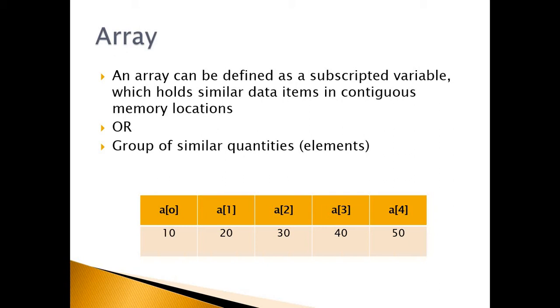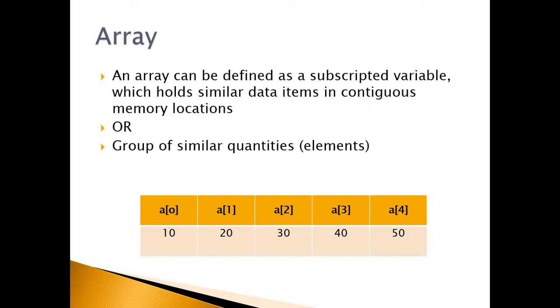Similar means the elements which have the same data type. For example, using arrays, we can store a group of numbers of type integer. In case of an array, these values are stored in continuous locations, that is one after the other, and the same variable is used to refer to these values.